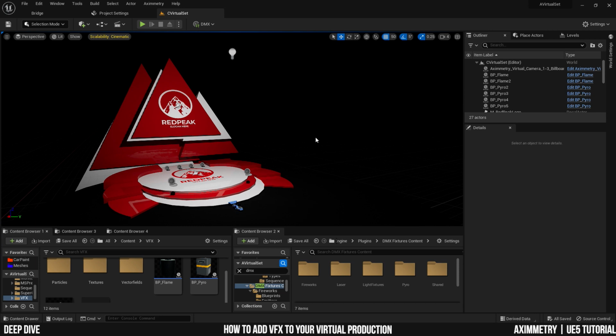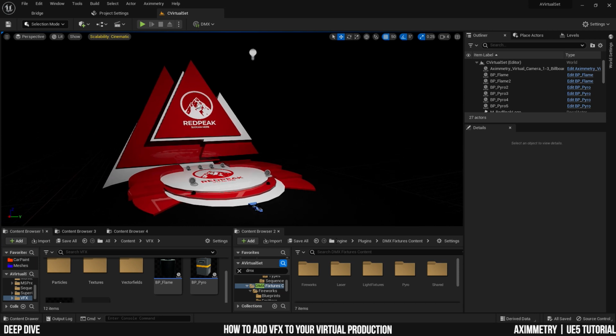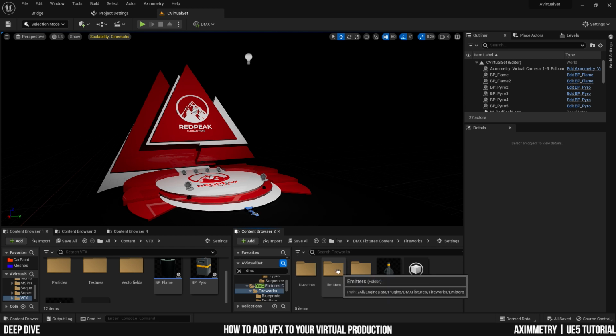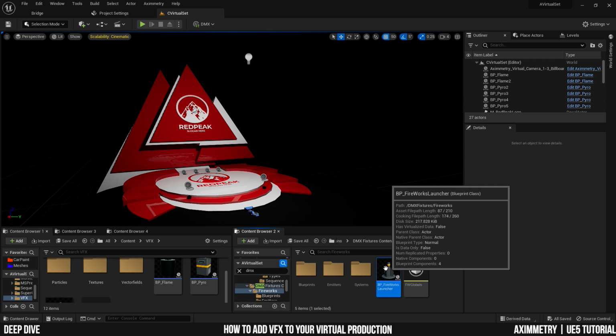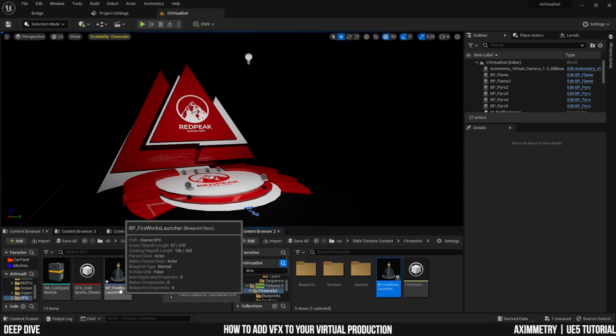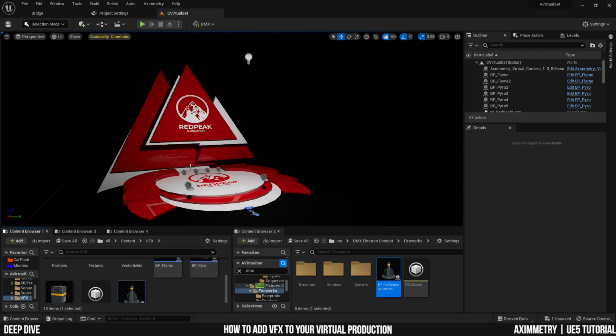All right, so the last effect we are going to make is the fireworks, because which client does not love fireworks, right? So I'm going to go back into my plugins folder, DMX fixtures content here, and find a folder called Fireworks. And this time I'm just going to copy the BP Fireworks Launcher blueprint into my VFX folder. Copy it, and now I have it here, and I'm just going to rename it Fireworks, so as to not confuse it with the original one.